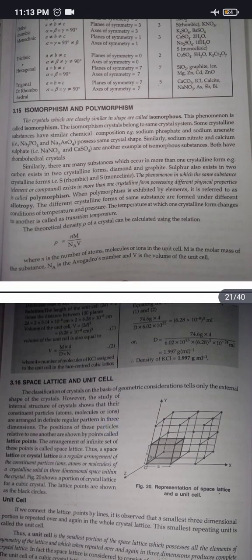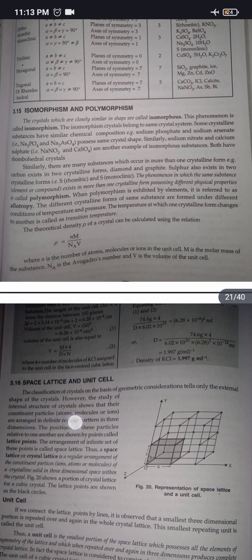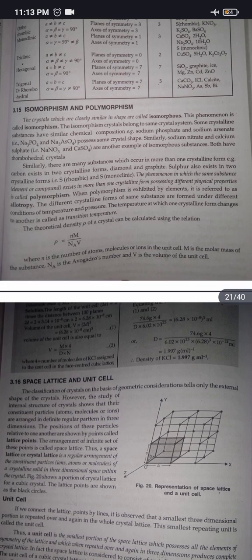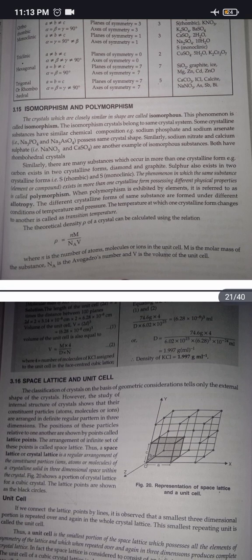Space lattice and unit cell. The classification of crystals on the basis of geometric considerations tells only the external shape of the crystals. However, the study of the internal structure of crystals shows that their constituent particles are arranged in a definite regular pattern in 3 dimensions. The positions of these particles relative to each other are shown by points called lattice points. The arrangement of infinite sets of these points is called space lattice. Thus, a space lattice or crystal lattice is a regular arrangement of the constituent particles of a crystalline solid in 3 dimensional space within the crystal. Thus, lattice points are shown as the black circles, unit cell.